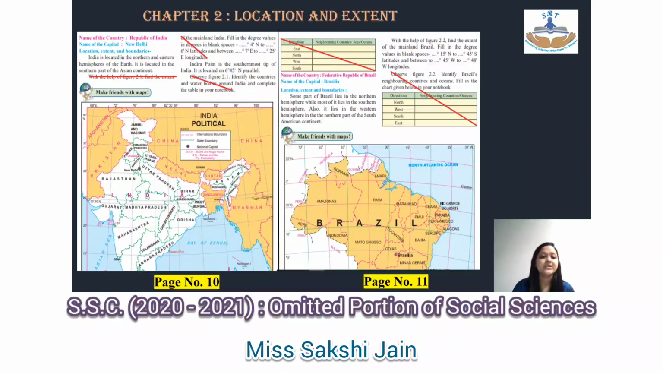Okay students, so on page number 10, just above the map, you have 'with the help of figure 2.1'. You'll cancel from there till 'east longitudes' on the other side, and after that leave 2 lines and again observe figure 2.1. From there you cancel till the end, which is 'notebook'. On the next page, page number 11, the entire first table has been cancelled. Also on the right hand side, you have 'observe figure 2.2. Identify Brazil's neighboring countries and oceans'. That entire table is again cancelled for you all.